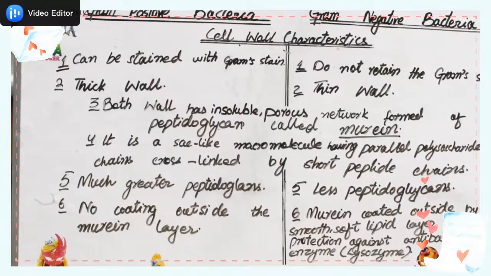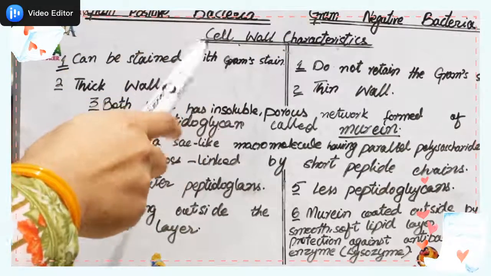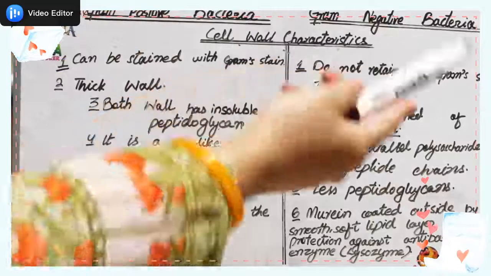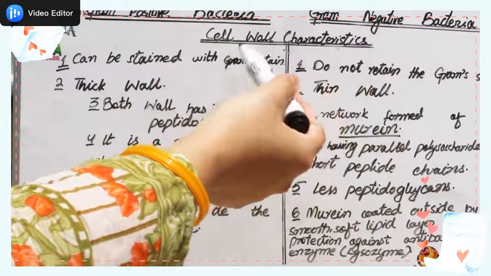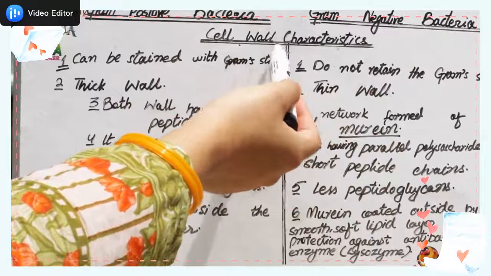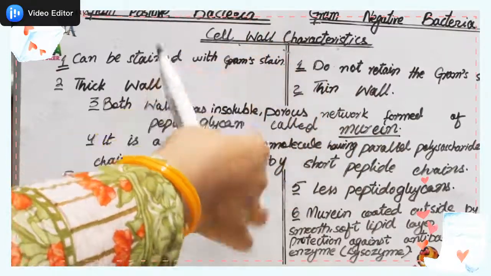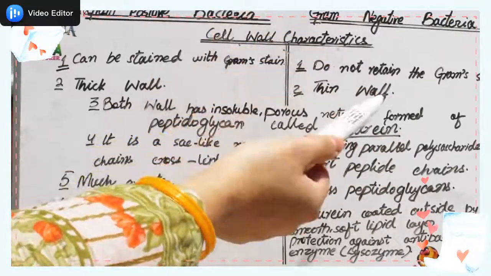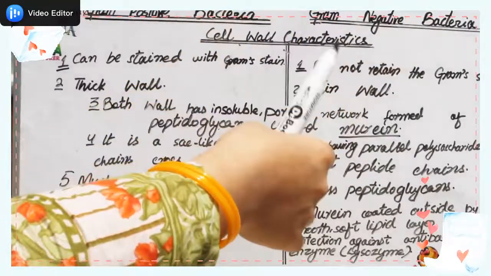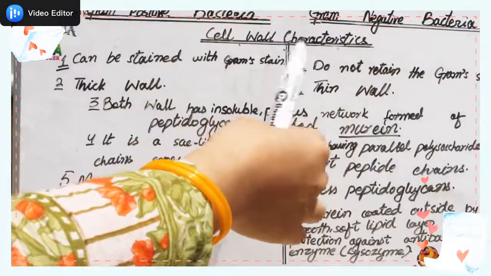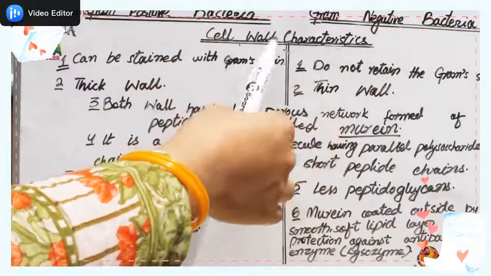Today we are going to discuss gram negative bacteria and gram positive bacteria. These are the two strains and the two types of bacterial cells, which have some differences in their cell walls. The basis of the differences between the two strains is the cell wall characteristics. Gram positive bacteria have some unique cell wall characteristics which are not present in gram negative bacteria.